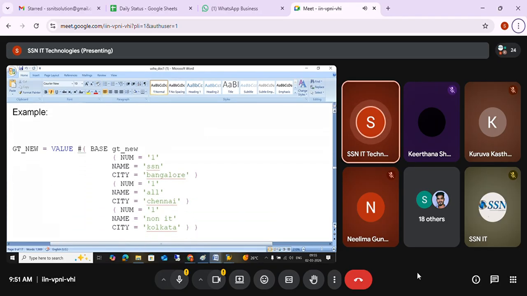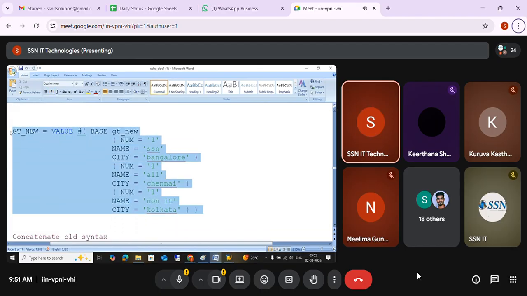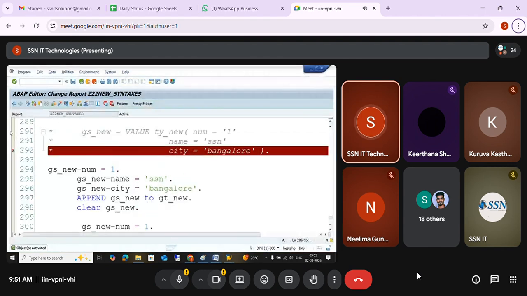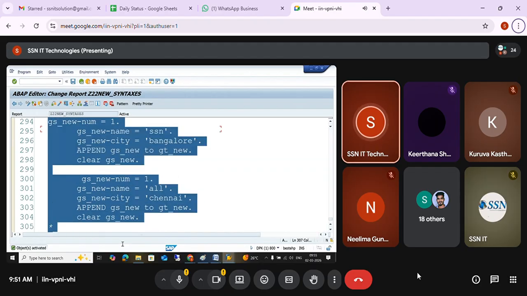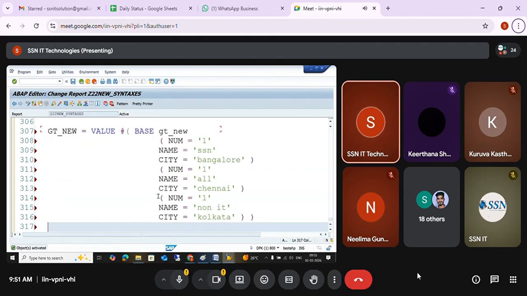I can add n number of records in one hit. Okay, you can see, instead of separately writing like this, this is the new syntax. You can see zt new equal to value hash base.